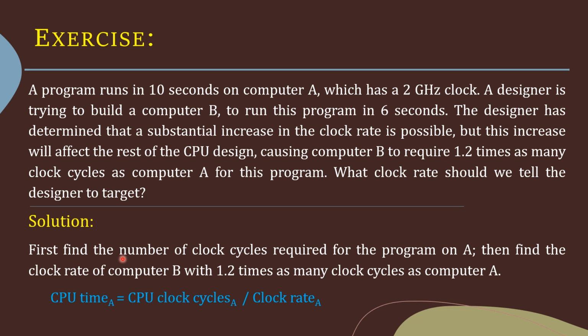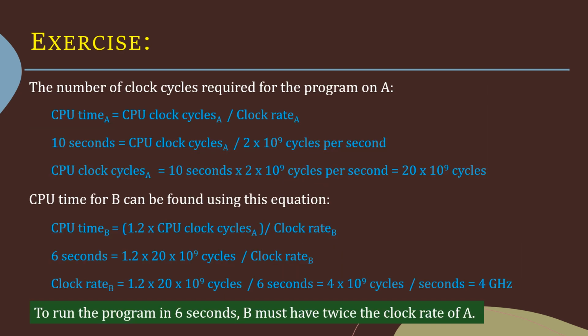First we need to find out the number of clock cycles required for the program on computer A. Then find the clock rate of computer B with 1.2 times as many clock cycles as computer A. So we have an equation: CPU time of A is equal to CPU clock cycles of A divided by clock rate of A.